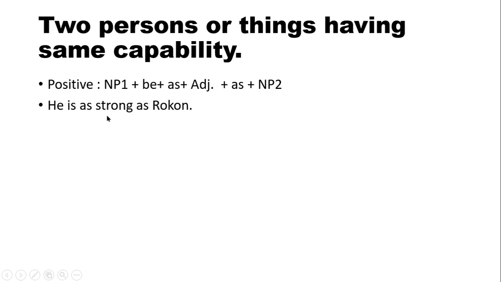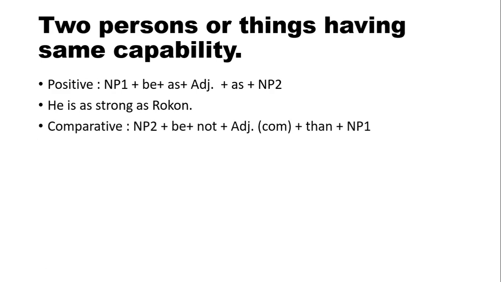He is similar strong to Rokon. Okay, they are similar in strongness. So dear boys, let's check this structure with this sentence. So NP1, he is NP1 here, be verb as, and then strong is adjective here, as, and then NP2.